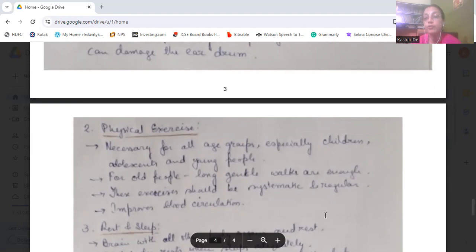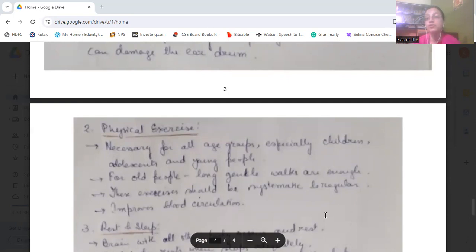Necessary for all the age groups. This physical exercise is necessary for all age groups, especially children, adolescents, young people, everyone. Even old people should take a long, gentle walk. If the person cannot do rigorous exercise, they can at least have a gentle walk. These exercises should be systematic and regular.